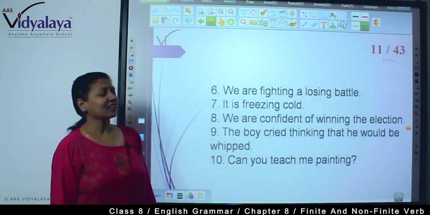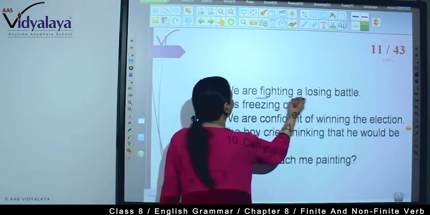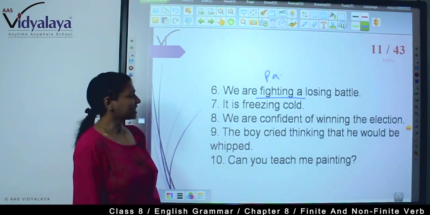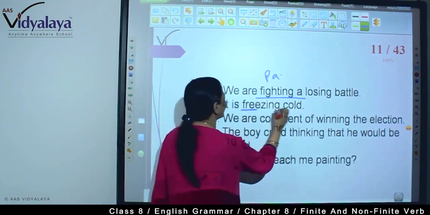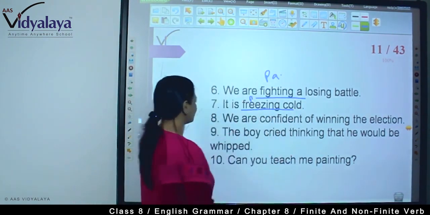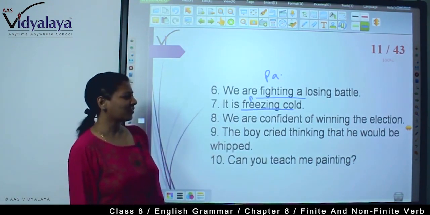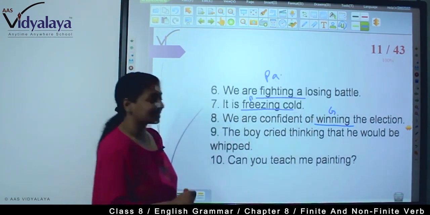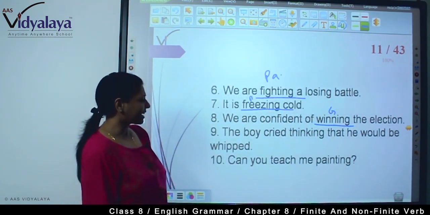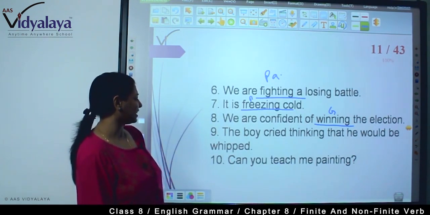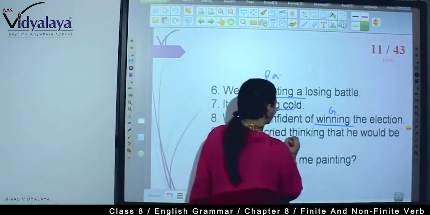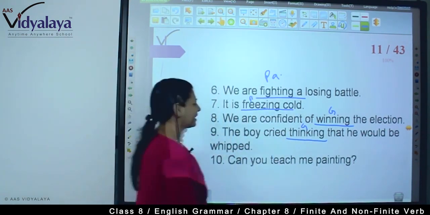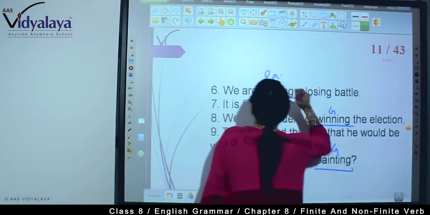Now, we are fighting a losing battle. So here fighting is a participle. It is not a gerund. It is freezing cold. Here again it is a participle. We are confident of winning the election. This is again a gerund. This is a preposition. The boy cried thinking that he would be whipped. Here, cried thinking, this is also a gerund. And can you teach me painting? Here again painting is a gerund.